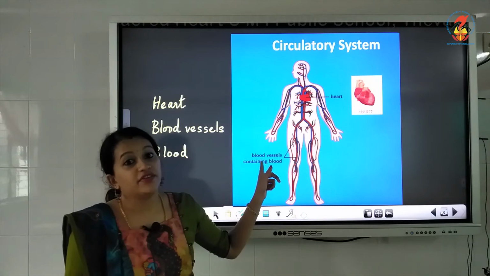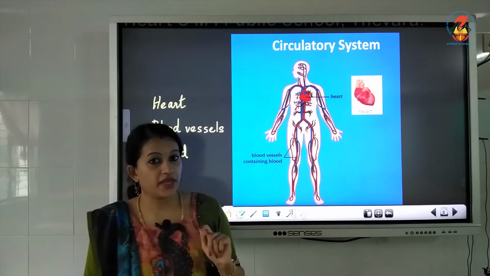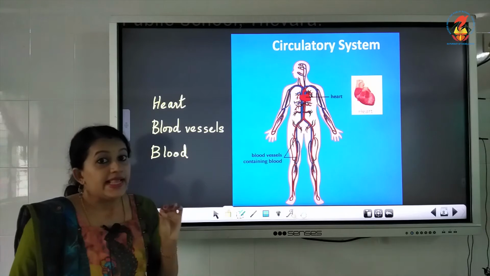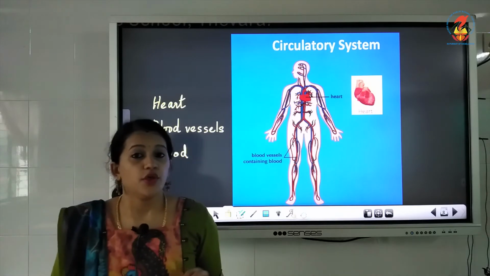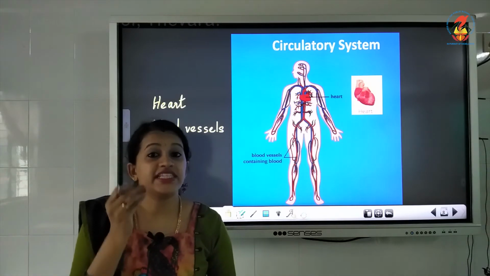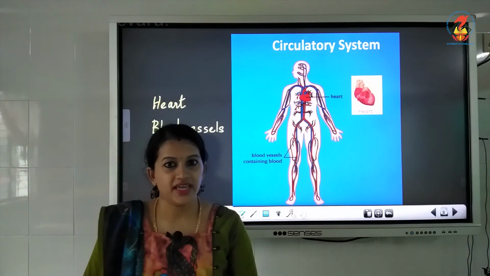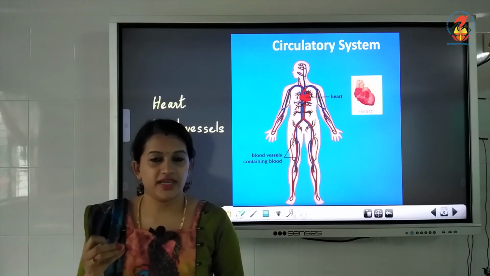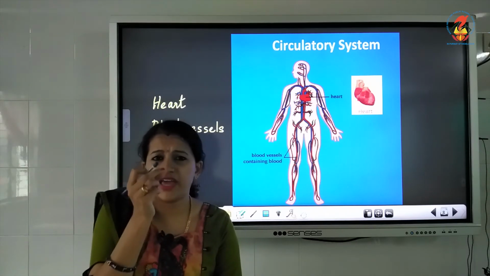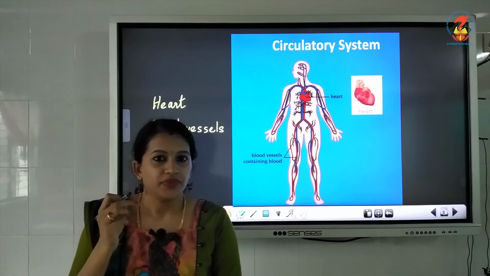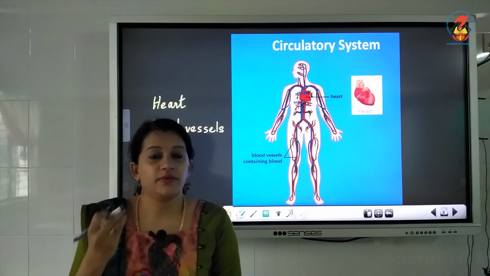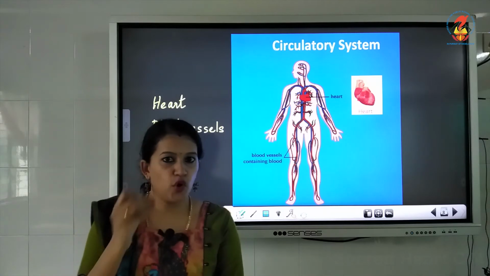Then you have the blood vessels. Blood vessels are very small or tiny tubes. You can say that they are small tubes, just like a very fine straw, which carry the blood, through which blood flows.